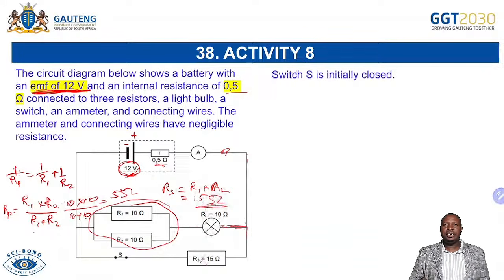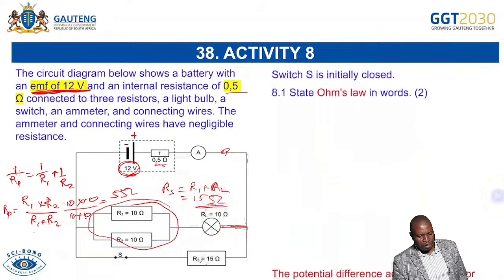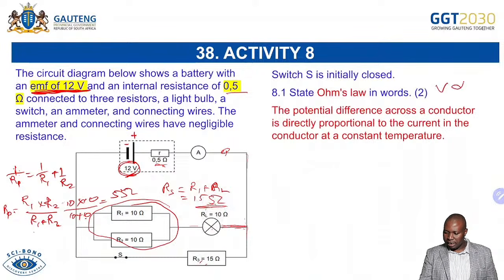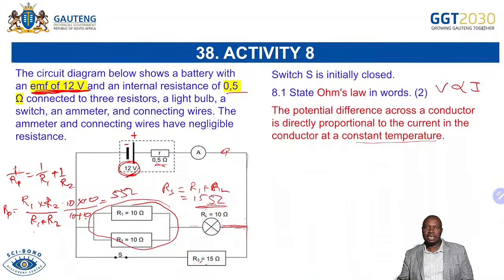Switch S is initially closed. So they are saying now, look at this as being a closed switch. They say state Ohm's law. The potential difference across the conductor is directly proportional to the current in the conductor at a constant temperature. Remember, don't forget that Ohm's law applies when the temperature remains constant.